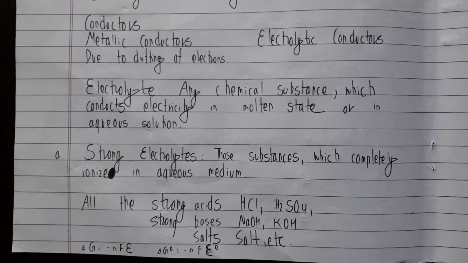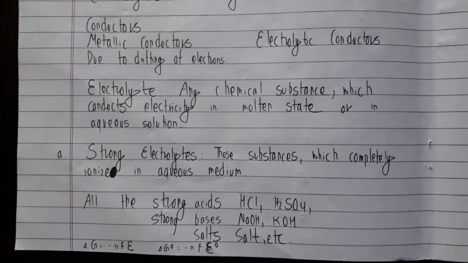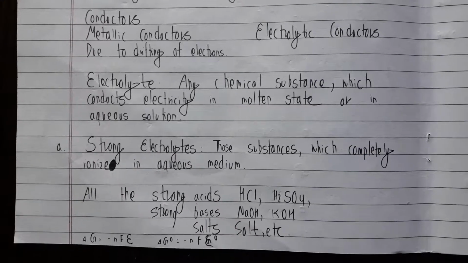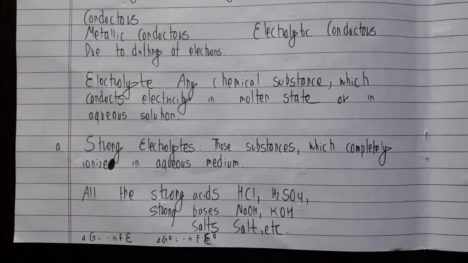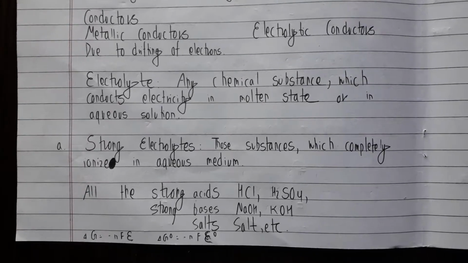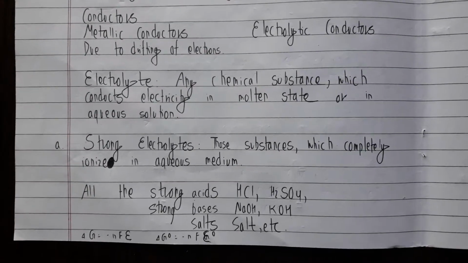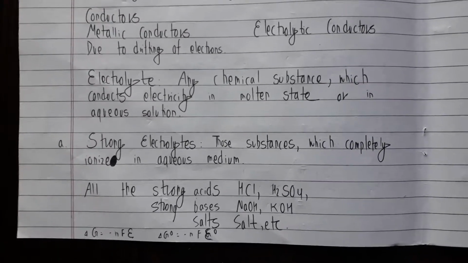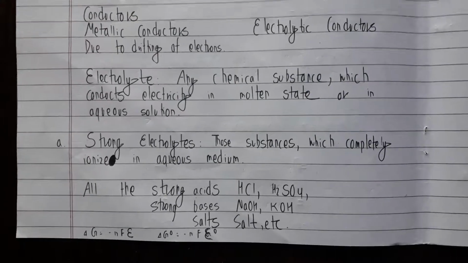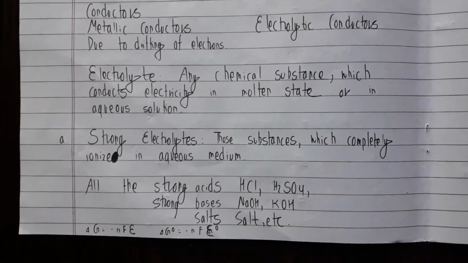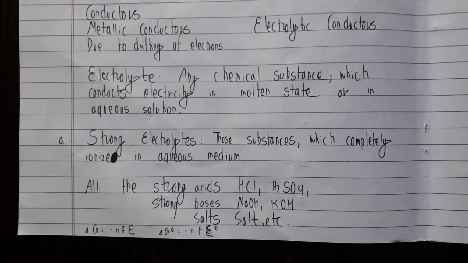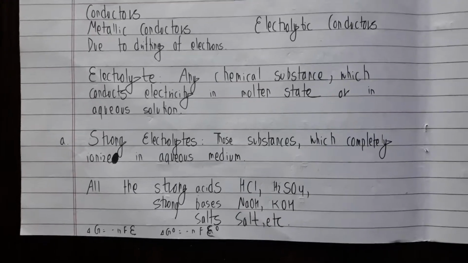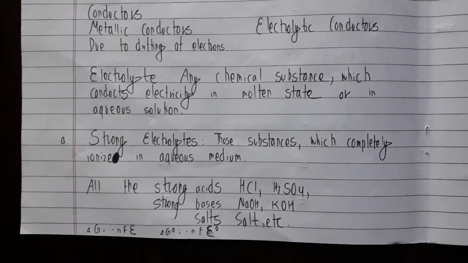So yeah, how many categories of electrolytes are there? There are actually two categories. The first one are the strong electrolytes. Now these strong electrolytes can undergo complete ionization in their aqueous state, while the weak electrolytes only undergo partial ionization in their aqueous state. To name a few, the strong electrolytes: HCl, that's hydrochloric acid, and sulfuric acid, these are the strong acids. All the strong acids are strong electrolytes. And the strong bases like sodium hydroxide and potassium hydroxide, and almost all the salts, these are the strong electrolytes.